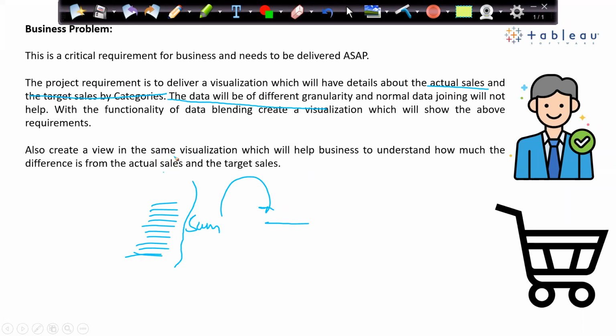Data will be of different granularity. Here it is at order ID level. Here it is at category and date level. And normal data joining will not help. With the functionality of data blending, create the visualization. And that is what my requirement is.